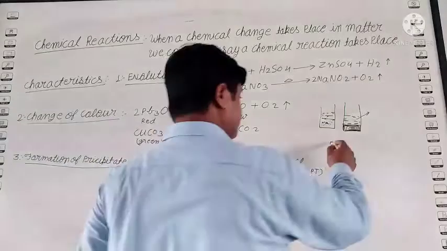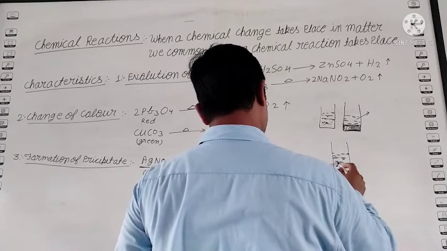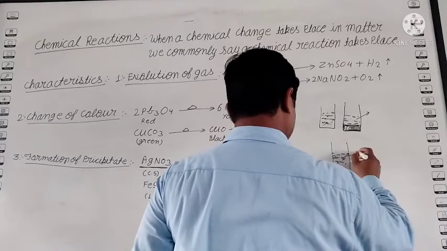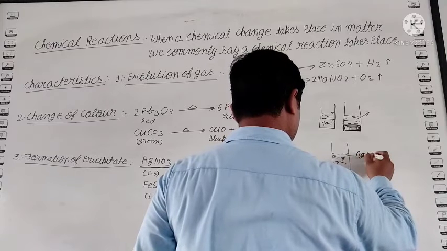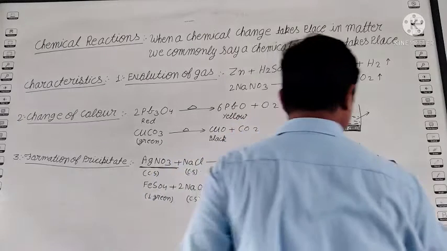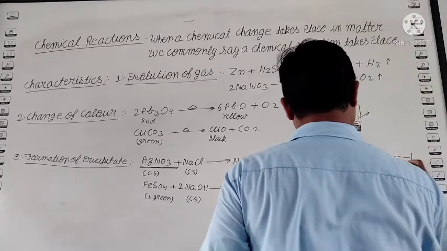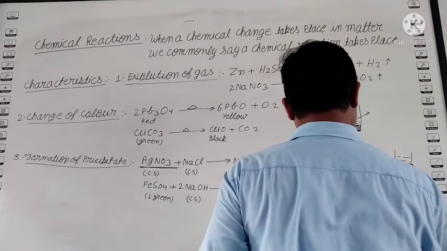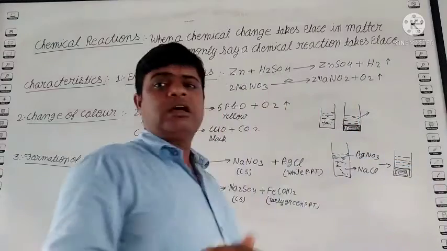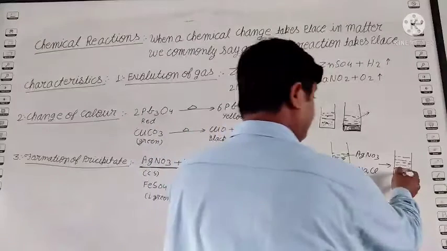It means when in a test tube you take the mixture of silver nitrate and NaCl, sodium chloride, after the reaction a solid material is deposited on the base of the glass. This is the white PPT.